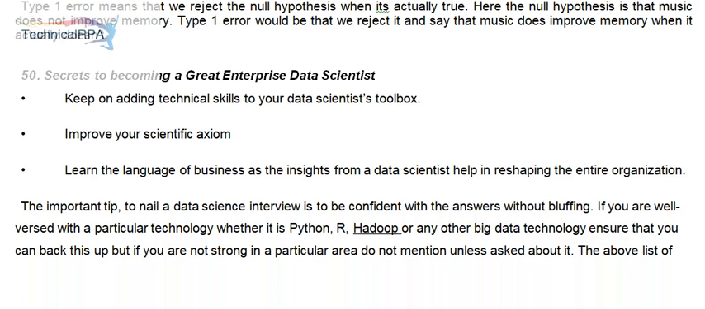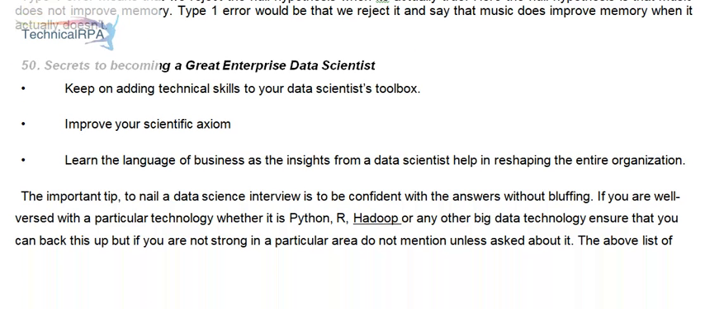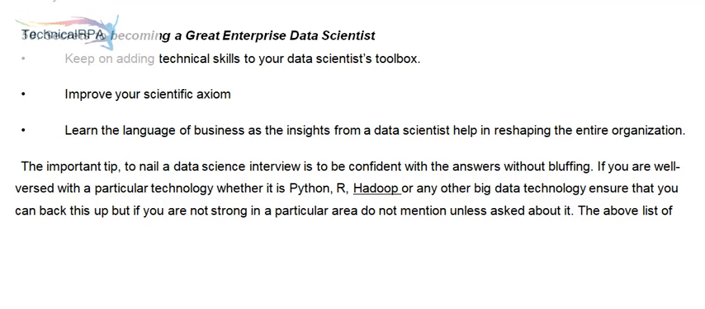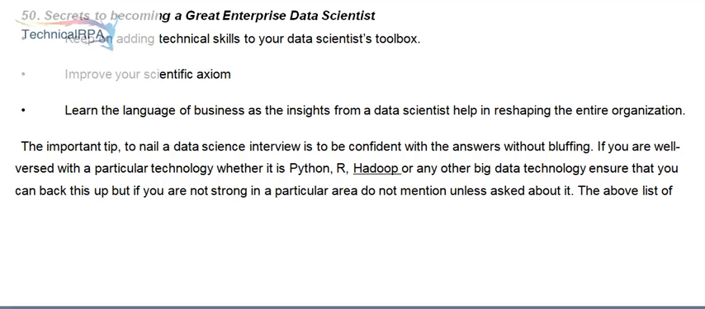50. Secrets to becoming a great enterprise data scientist. Keep on adding technical skills to your data scientist toolbox. Improve your scientific acumen. Learn the language of business as the insights from a data scientist help in reshaping the entire organization.